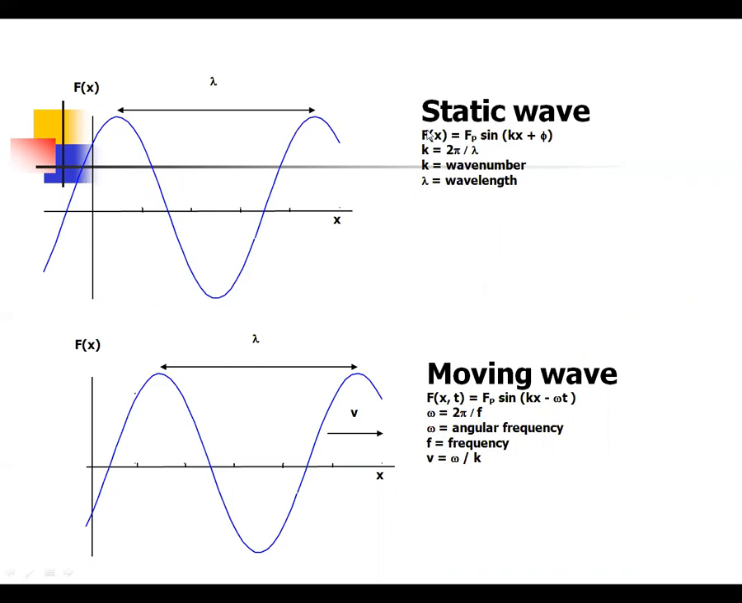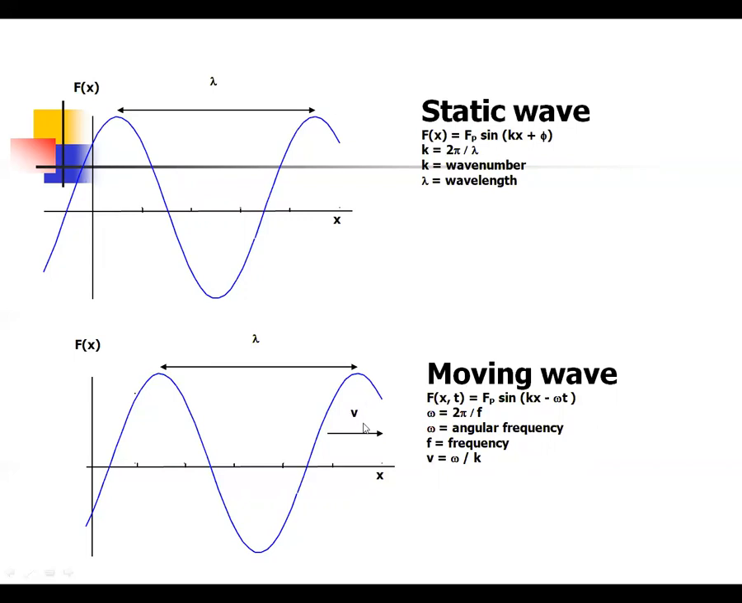In the form of a static and a moving wave: for the static wave, f of x, the planar wave is along the x axis. So the static wave f of x equal to f_p sine of kx plus phi, where k equal to 2 pi by lambda. So k is the wave number and lambda is the wavelength. Similarly for the moving wave, f of x comma t equal to f_p sine of kx minus omega t.